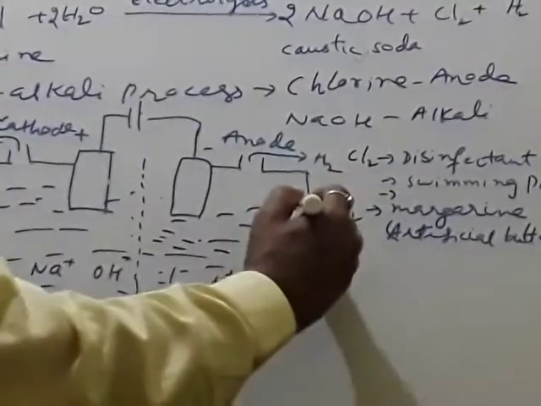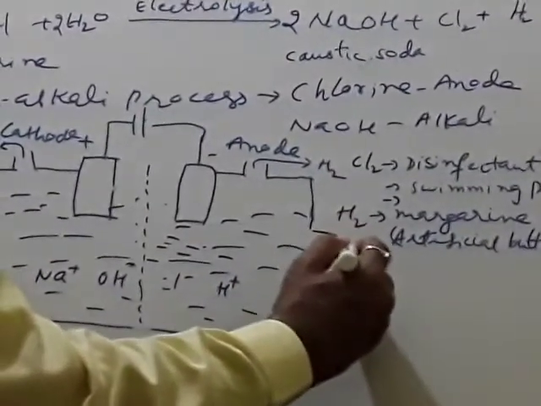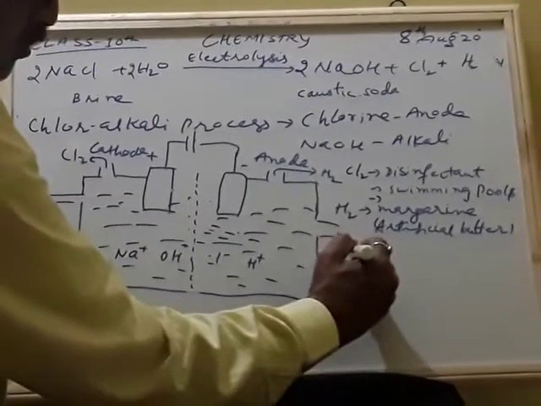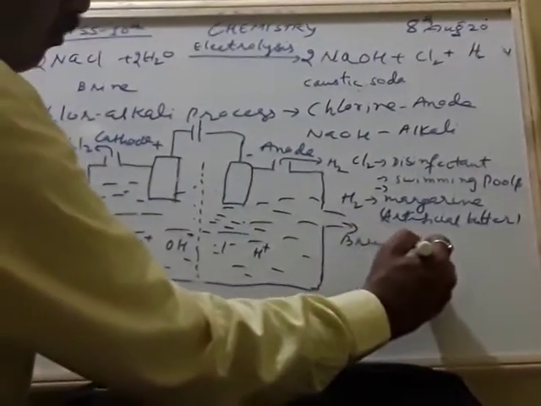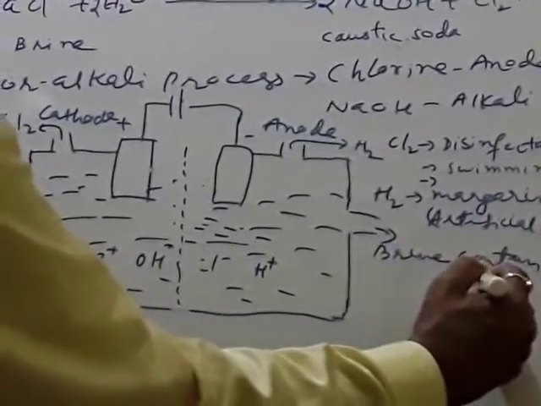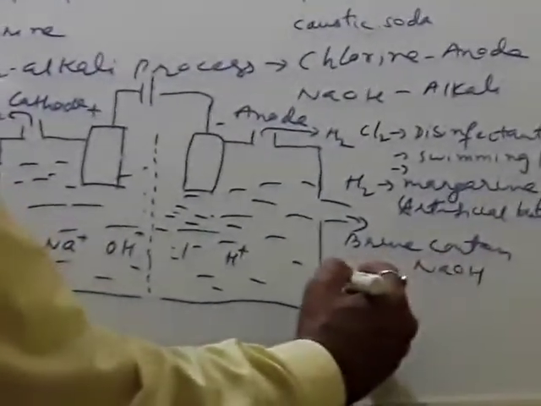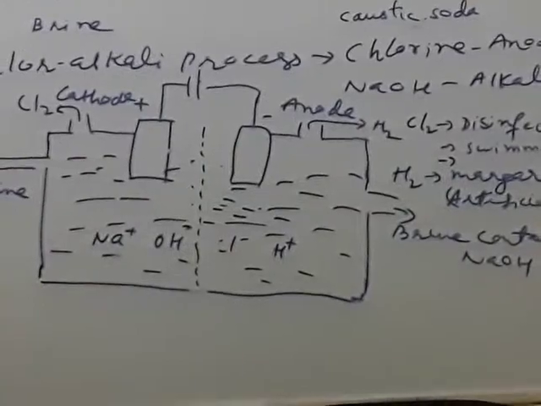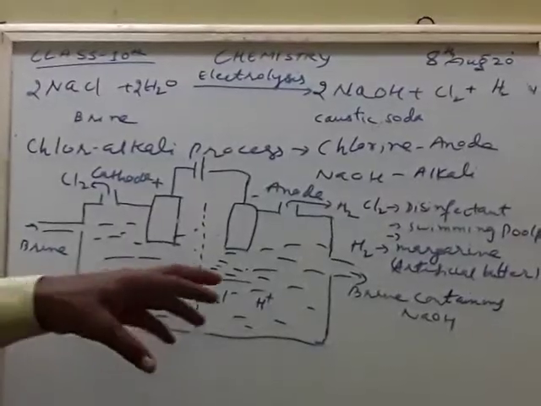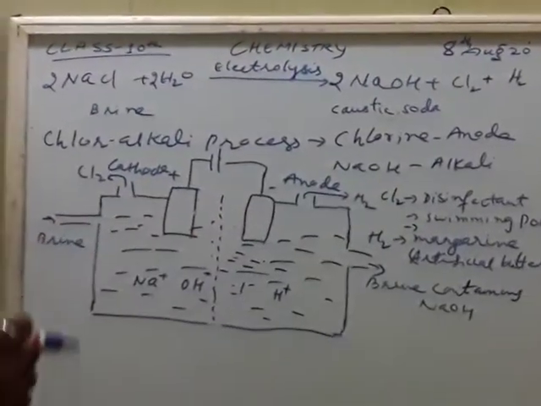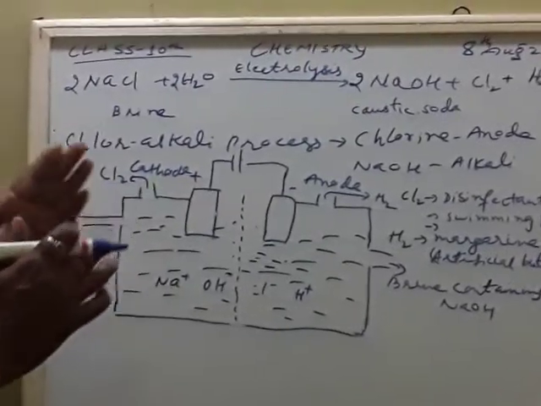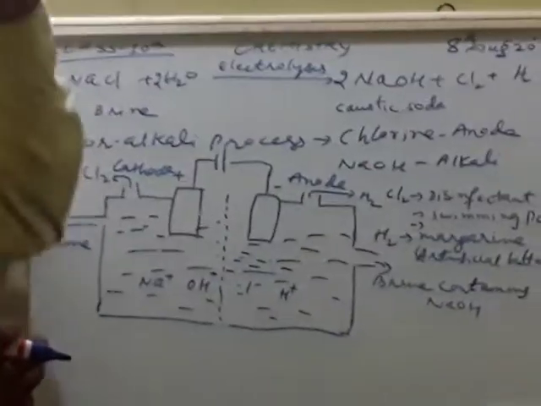And again, from here also there is brine, which contains what? Brine will contain NaOH. So these are also important industrial uses. Children, see, when chlorine is released, that chlorine we are using as a disinfectant, and we are using it in swimming pools also.